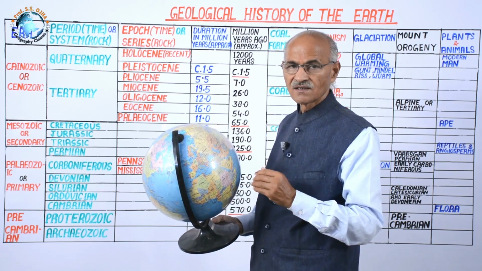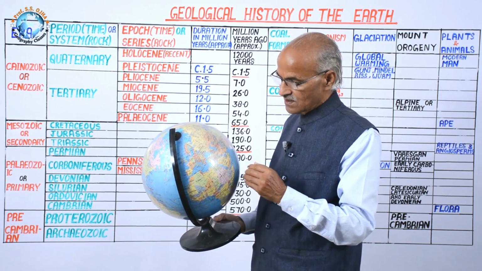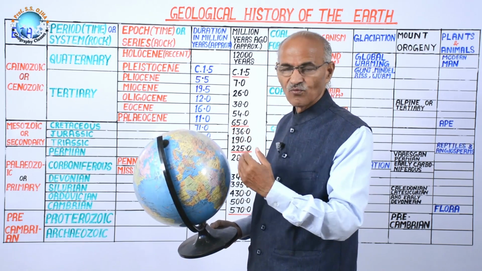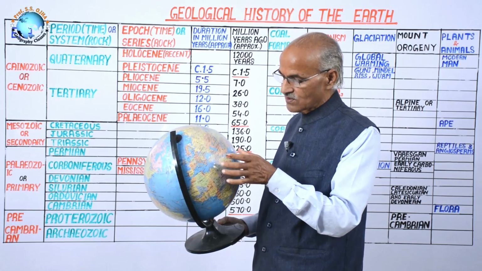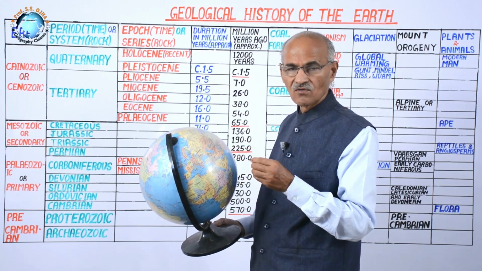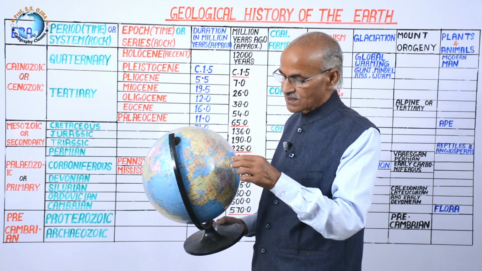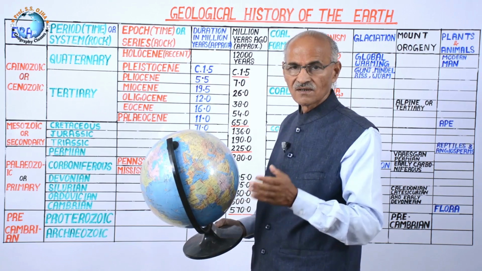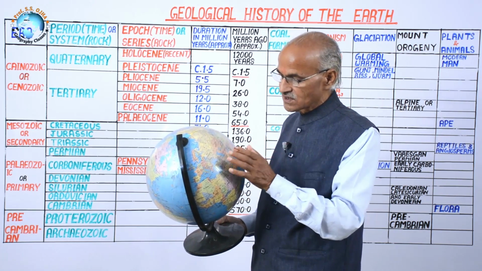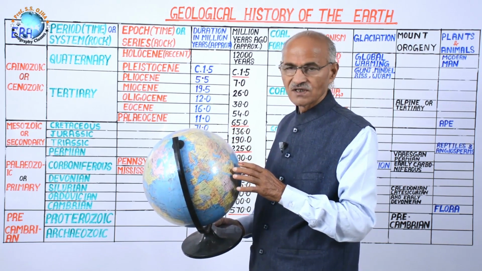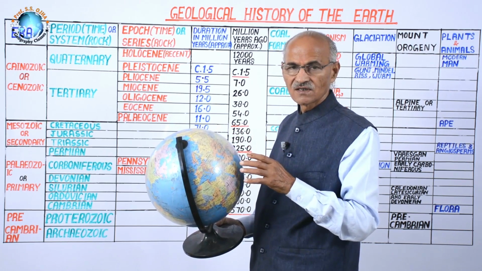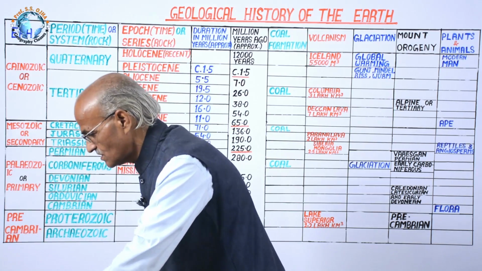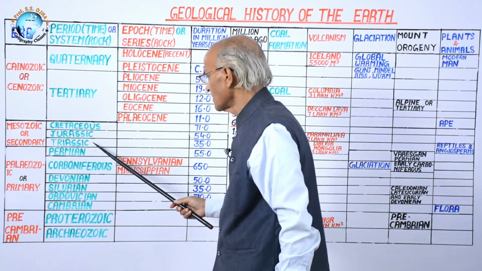And the second story is that during that Carboniferous period, there was plate movement. Due to plate movement, volcanic eruption took place, and volcanic dust covered the atmosphere. Due to that, the insolation could not reach in total quantity. Thus, the temperature decreased and dinosaurs were killed. So, this Jurassic is a very important period.